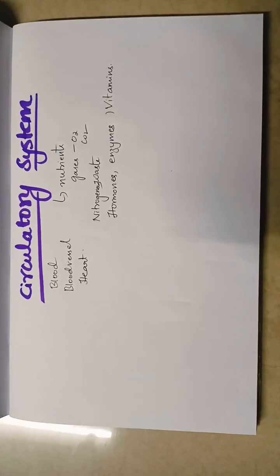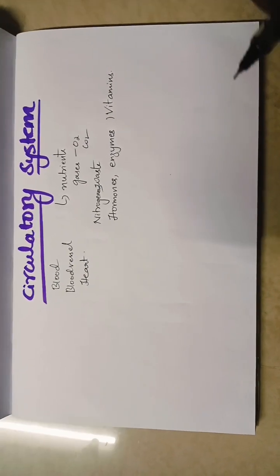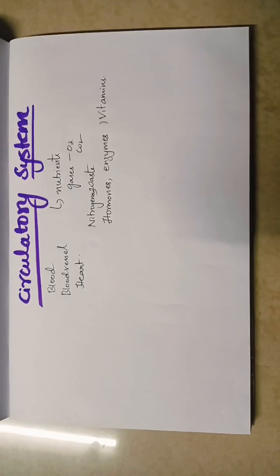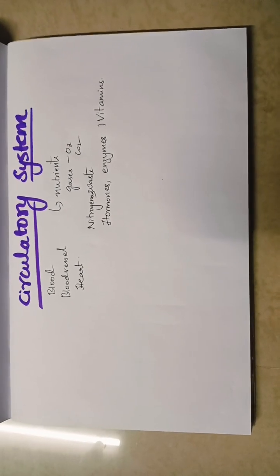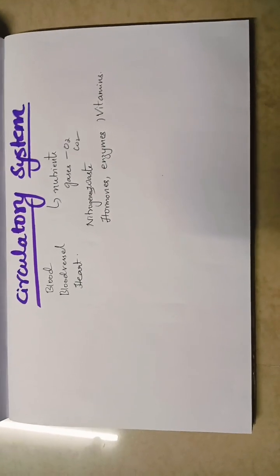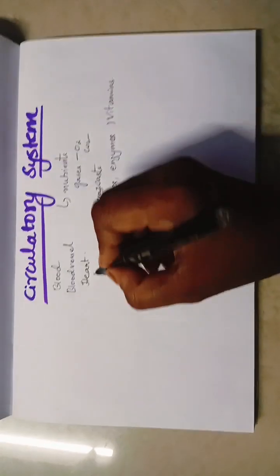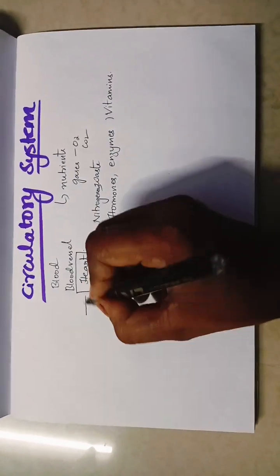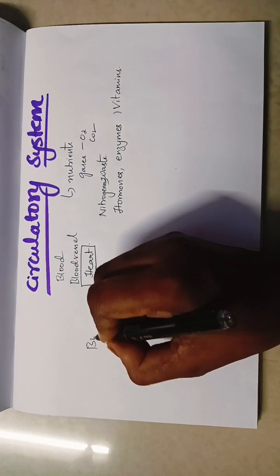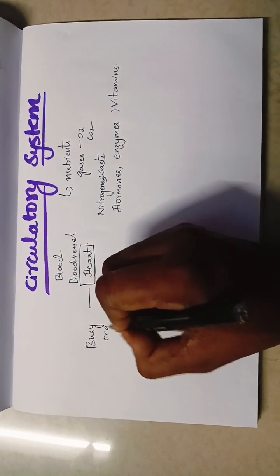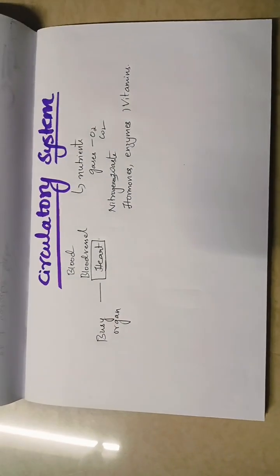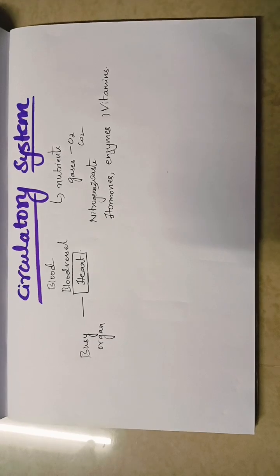So, who helps in transporting all this to different parts of the body? The blood. Can the blood work on its own? No, it's not possible. Someone has to pump the blood continuously. Who is the someone? The heart. The heart is the busiest organ in our body. It works day and night without taking rest.